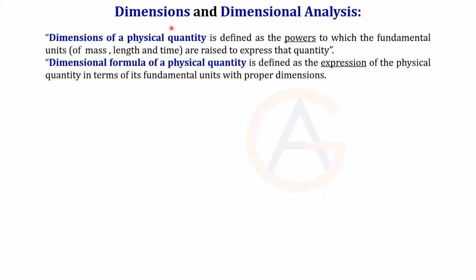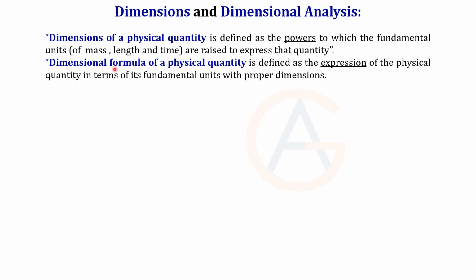Our next topic is dimensions and dimensional analysis. So we will start with dimensions. Dimensions of a physical quantity is defined as simply the powers to which the fundamental units are raised to express that quantity. So at present, just remember, dimensions means powers.